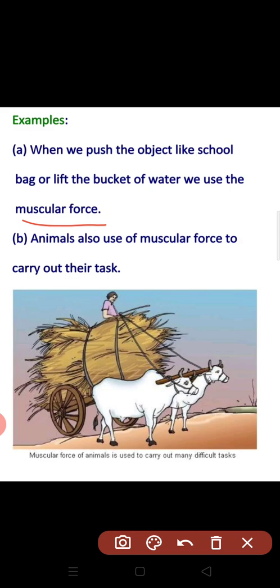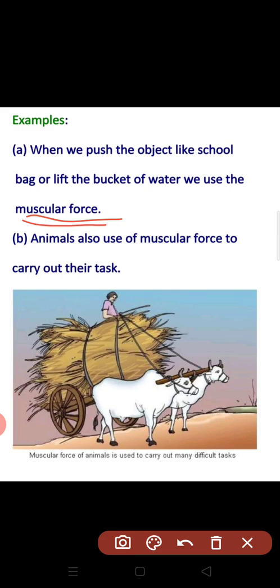Whenever we use muscles for holding anything, or for pushing any object, or for pulling anything, the kind of force which will be applied is called muscular force. Another example is that animals also use muscular force to carry out their tasks. So you can say that all living beings use their muscles.